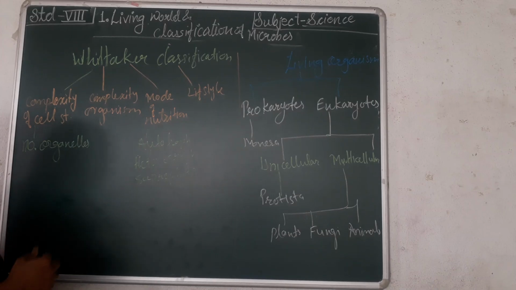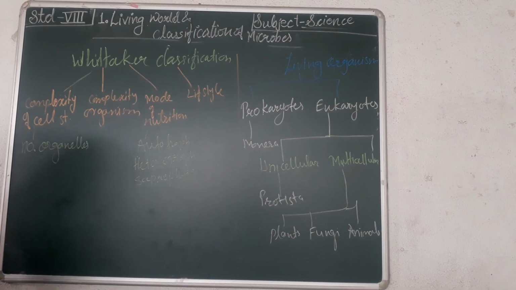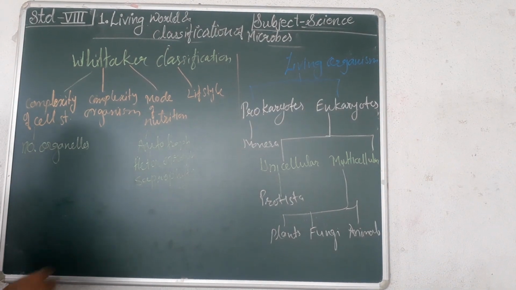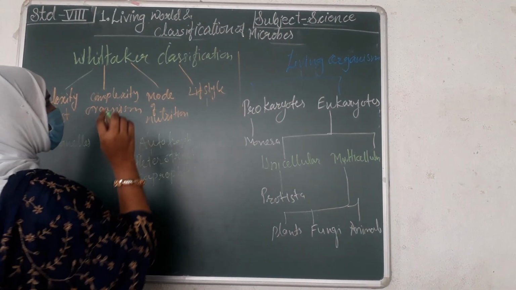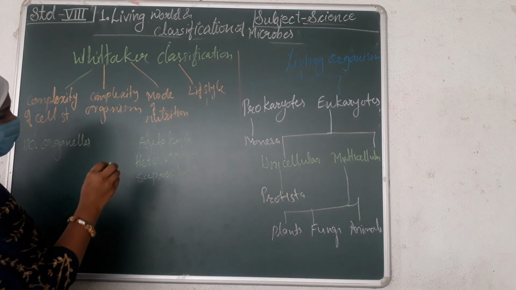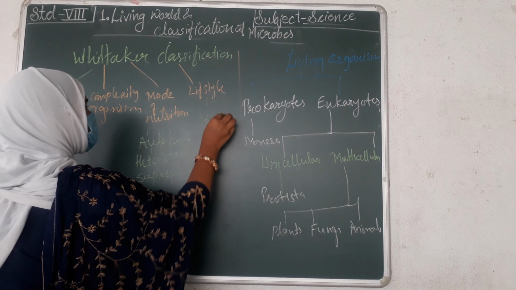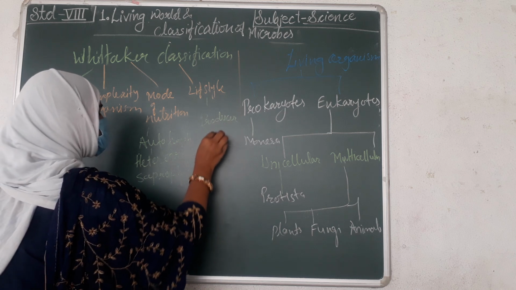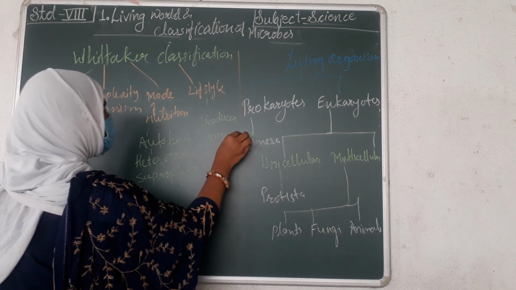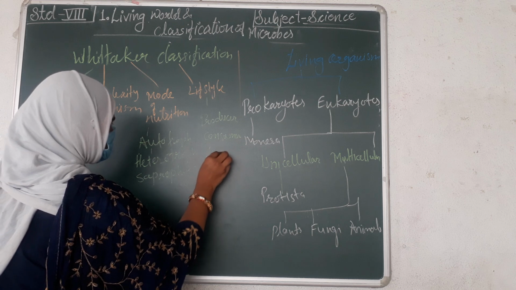The next criterion considered by Whittaker is lifestyle. Lifestyle means that the living things in the environment are producer, consumer or decomposer.